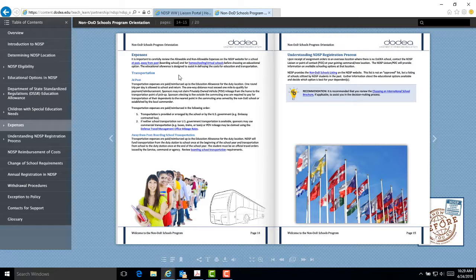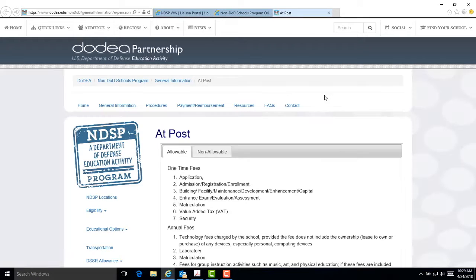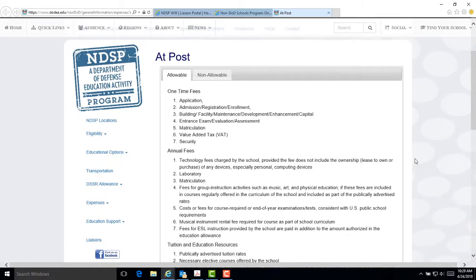On page 14 of the Sponsor Orientation booklet, you will find links to information about at-post and away-from-post allowable and non-allowable fees. It is important to carefully review these lists to determine what is allowable and non-allowable so you can advise the sponsor what fees they are responsible for.